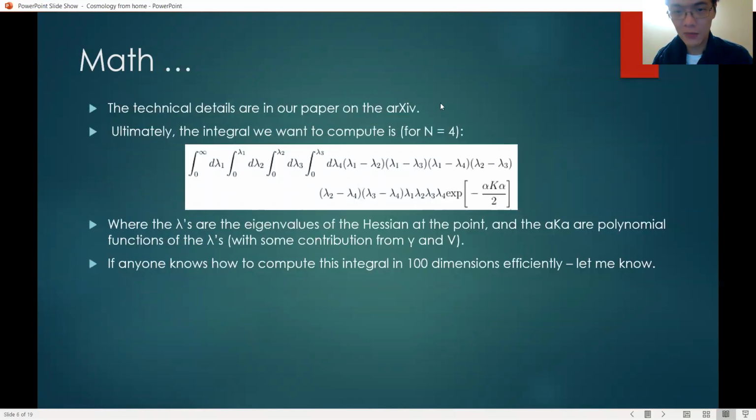Next, the technical details for how to calculate all these things are in our paper on arXiv. The title is the same as this talk. But ultimately, the integral we want to compute looks like this. Here the lambdas are the eigenvalues of the Hessian at the point, and alpha k alpha is a polynomial function of the lambdas and has some contribution from gamma and v, where v is the value of the potential. We can see here that there's a difference term, and then there is a product term and an exponential term, and then we integrate over all four of them. Having written this down, we can immediately write down what the integral is in 100 dimensions as well. But if anyone knows how to compute that efficiently, please let me know.